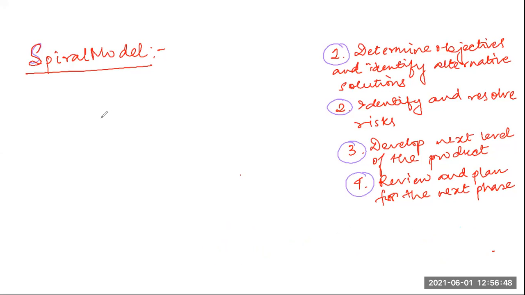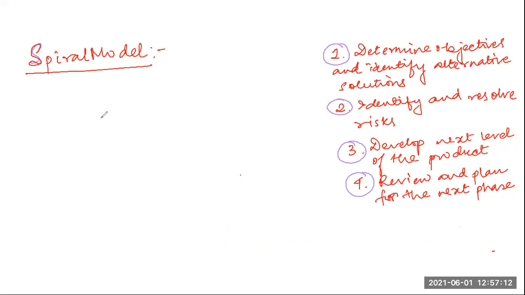Okay, so each phase in this spiral model is split into four sectors or four quadrants, which was just displayed in the figure. In the first quadrant, a few features of the software are identified to be taken up for immediate development.